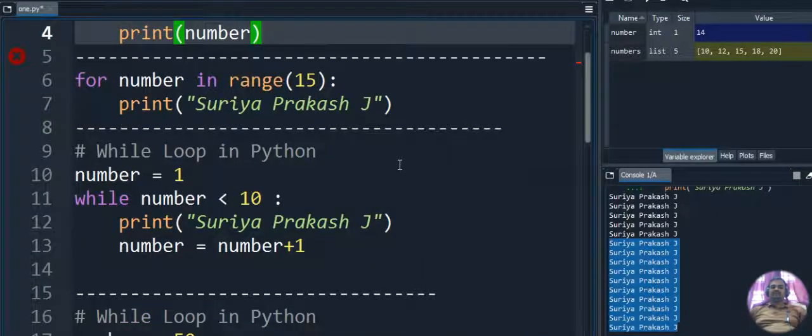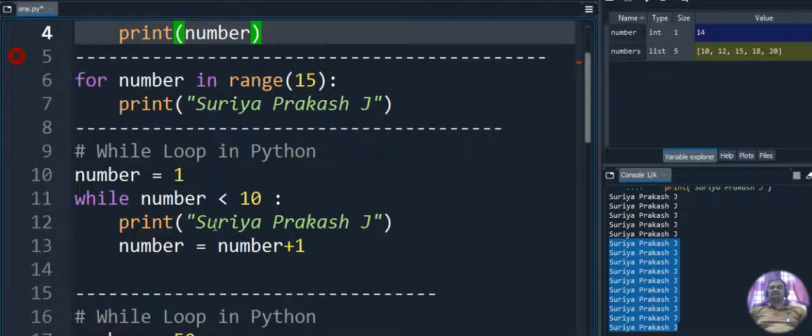So let's start with while loop. What are we doing in this while loop? We declare number as 1, so the number value starts with 1. While number is less than 10, it will iterate from 1 to 9: 1, 2, 3, 4, 5, 6, 7, 8, 9. So it will execute this particular statement 9 times, and at the end of the statement we are incrementing the number.